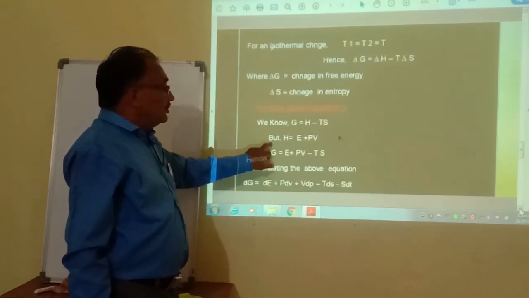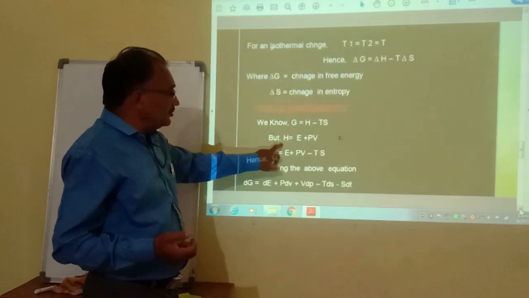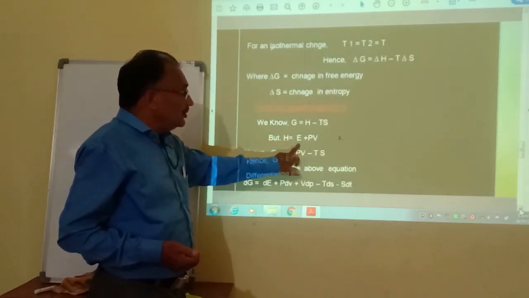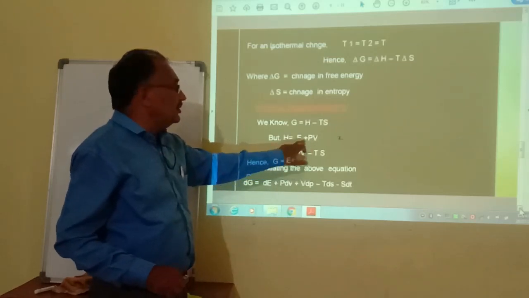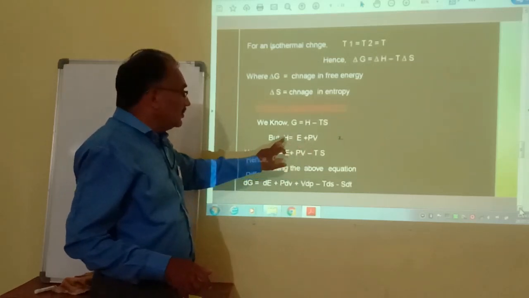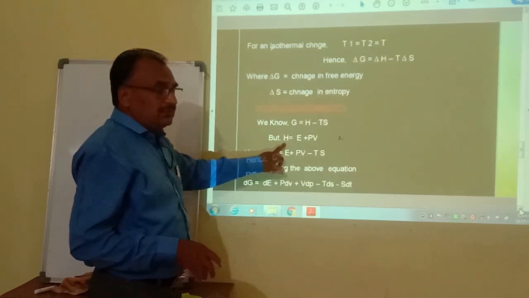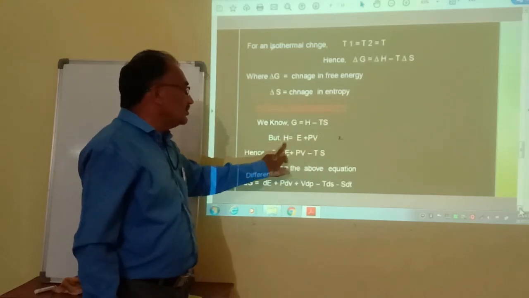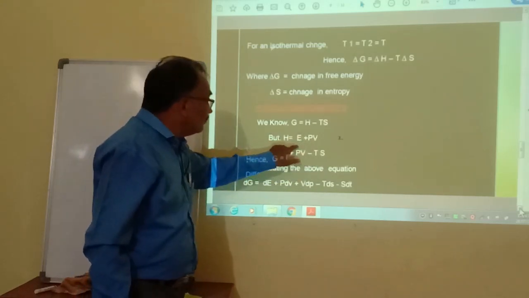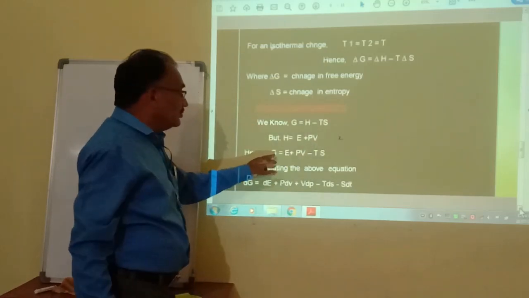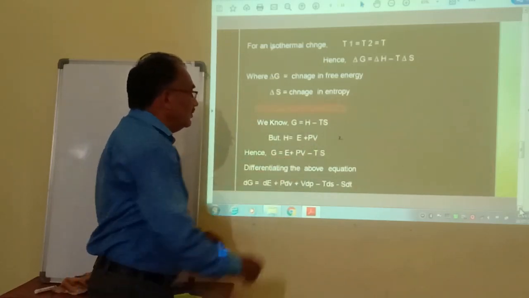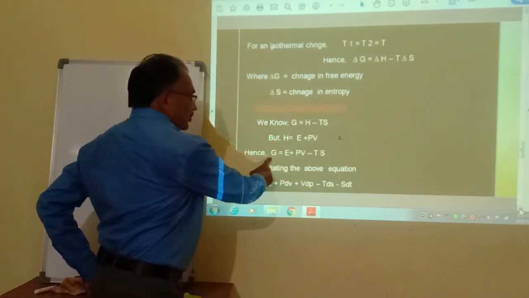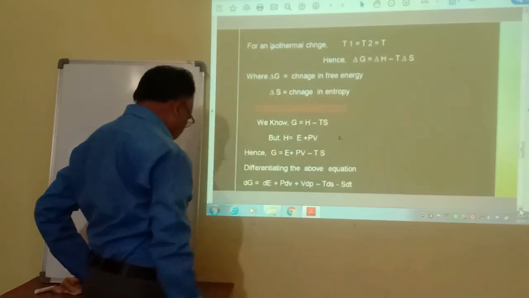But we know that H is the total heat content, the enthalpy of the system. This enthalpy is equal to E plus PV. E is the internal energy and PV is the work energy, and therefore total enthalpy of the system is equal to total internal energy plus work energy, that is H is equal to E plus PV. Putting this value into the equation, instead of H we can put E plus PV, and therefore G is equal to E plus PV minus TS.